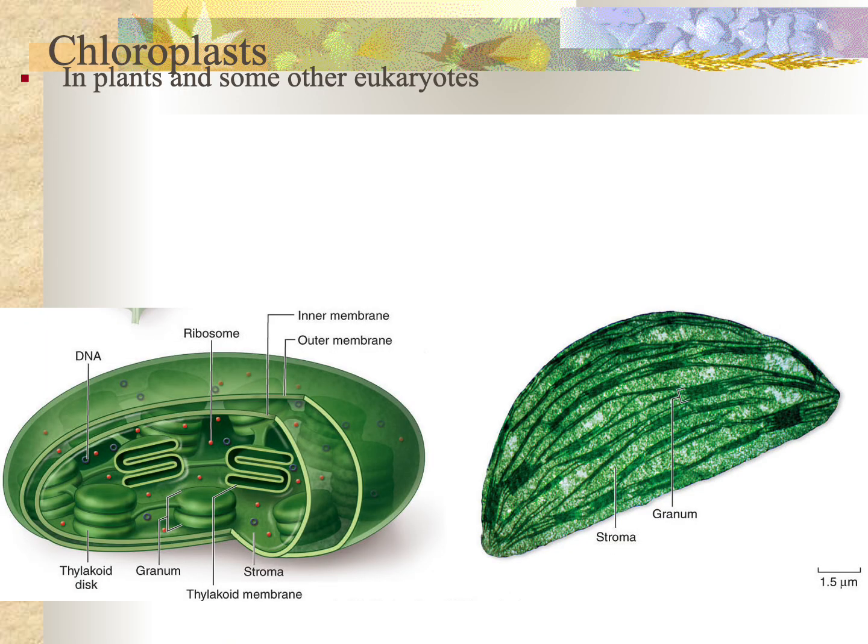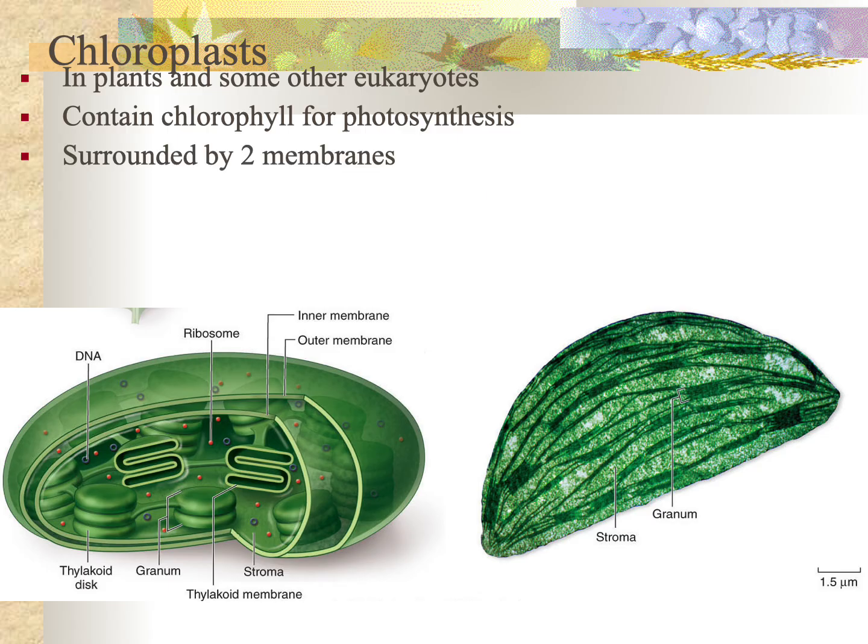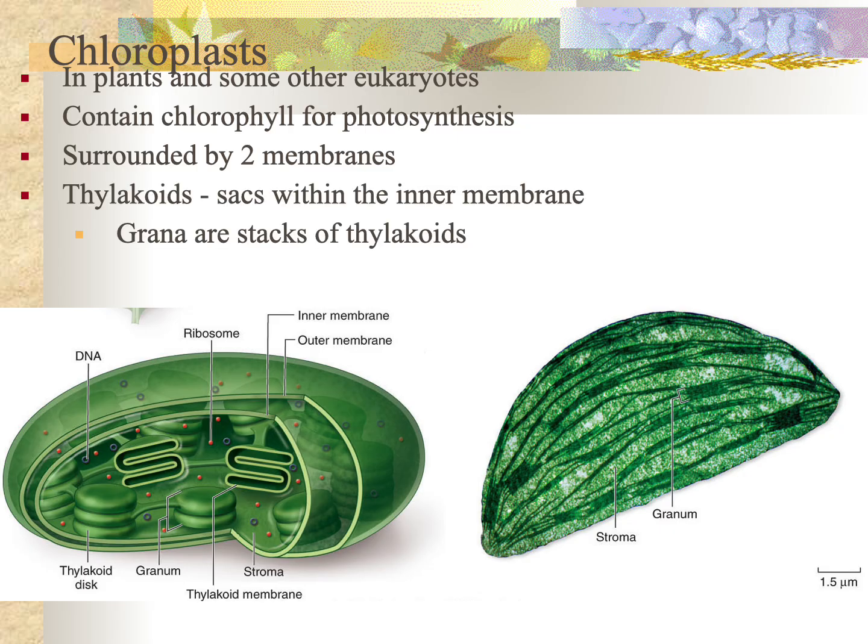Likewise, chloroplasts seem to have some similarities. It's an organelle that does its own set of chemical reactions, in this case, photosynthesis. Likewise, there are two membranes, an outer membrane and an inner membrane. The inner membrane has these individual button-like structures called thylakoids, which are in stacks called grana, and this is where photosynthesis occurs.